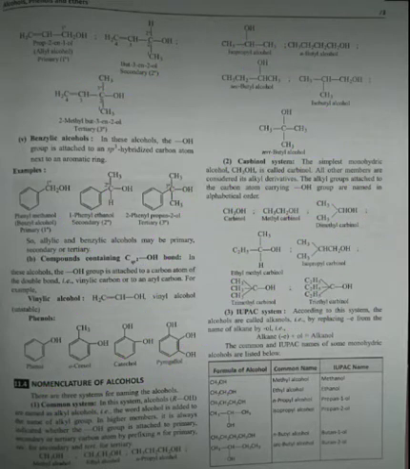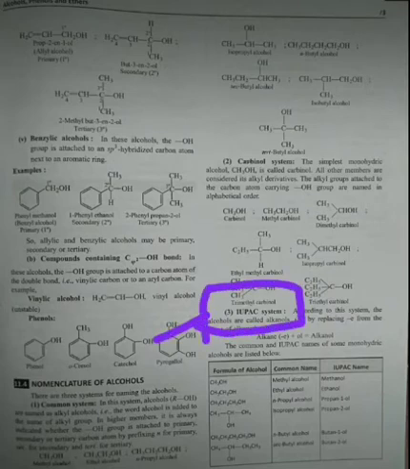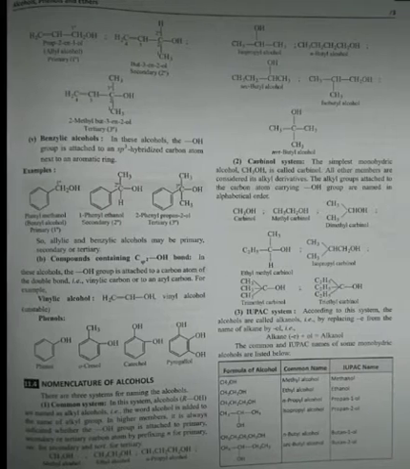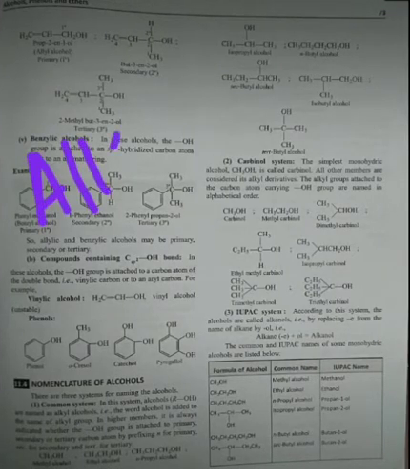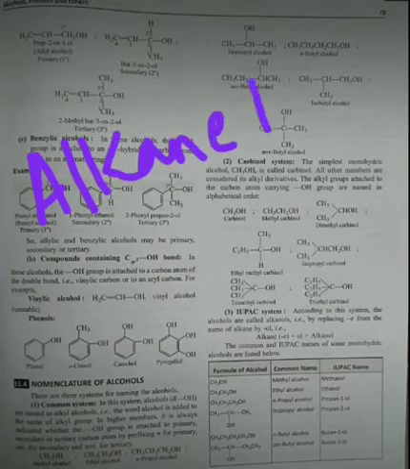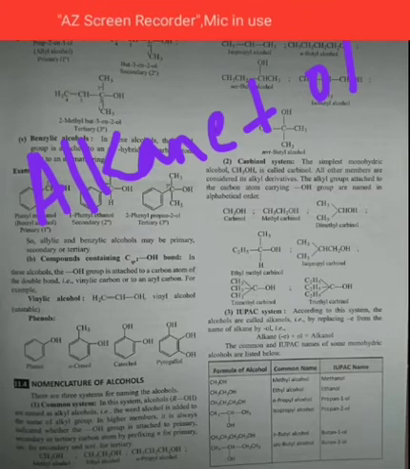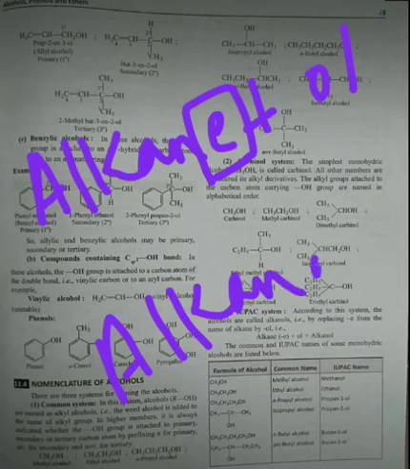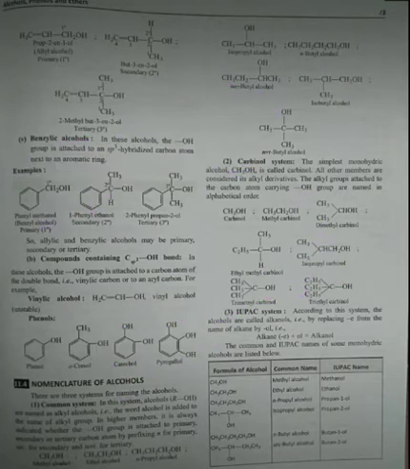Now students, let's talk about the third, which you are very familiar with, that is the IUPAC system. In the IUPAC system, you all know very well that we consider it as alkanol. How do we name it? We just add two parts: one part is of alkane and the other part is ol. So we remove this E on adding it, and it just becomes alkanol. Now students, let us see a few examples. Basically, you have to just replace the E of the alkane and add OL representing alcohol.